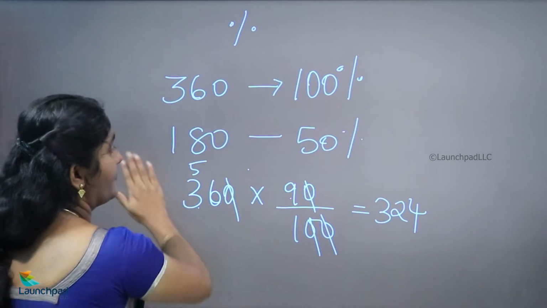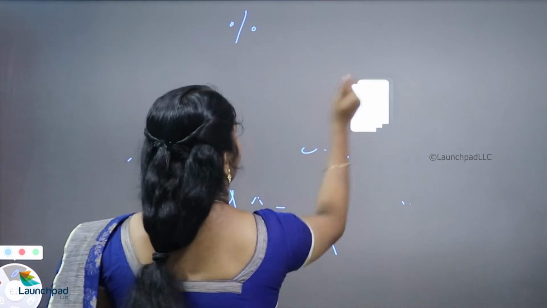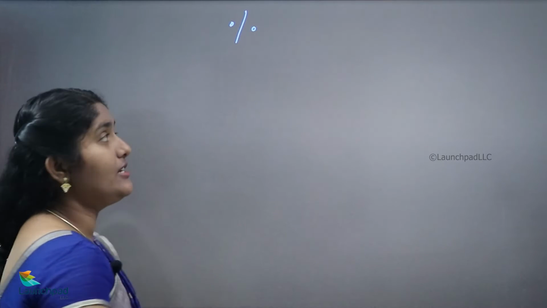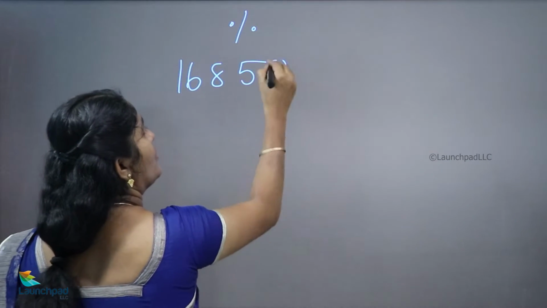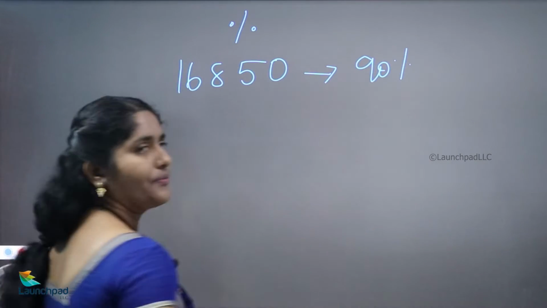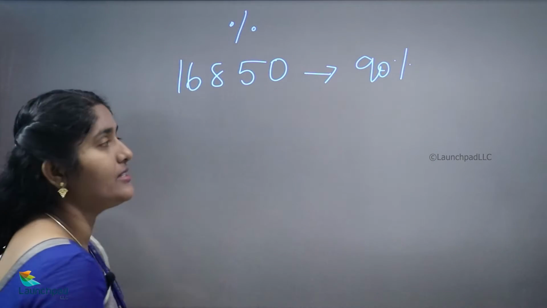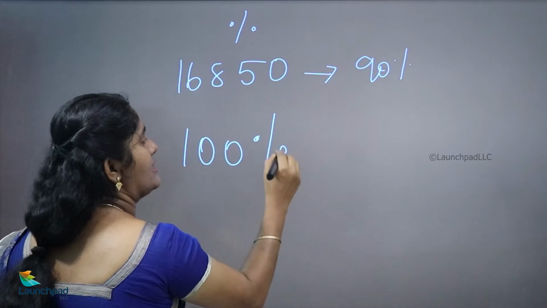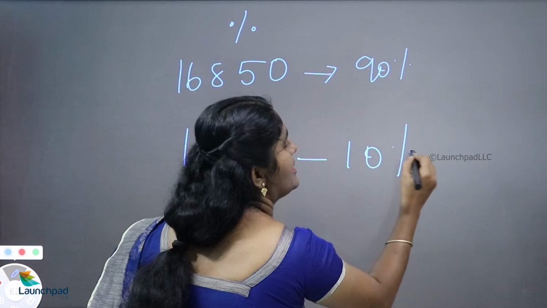In case the values are like 16850, what is 90%? If they ask to find 90% of this value, you can calculate 90% as 100% minus 10%.